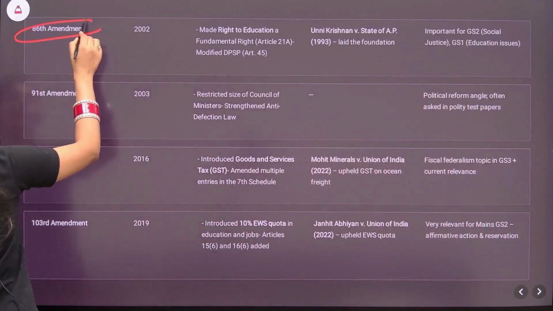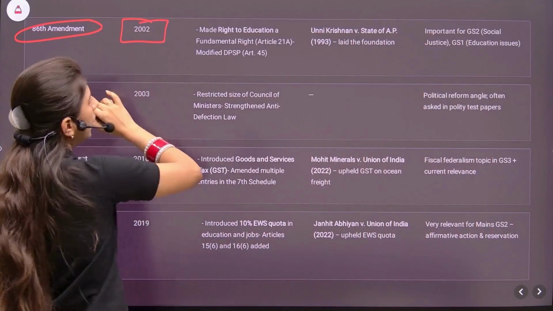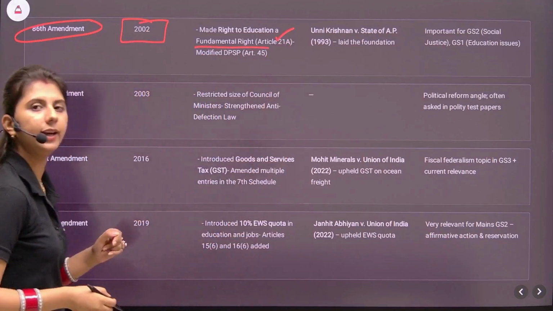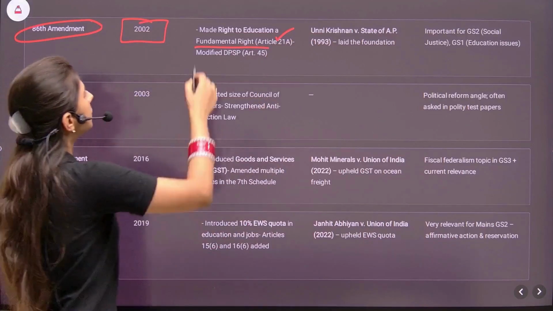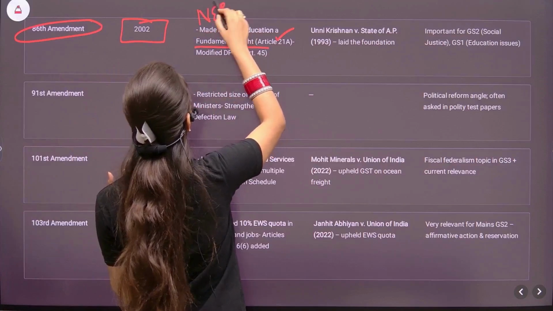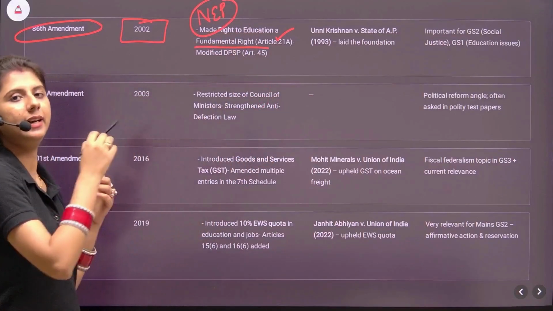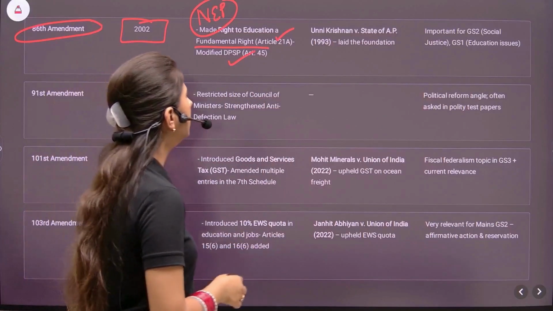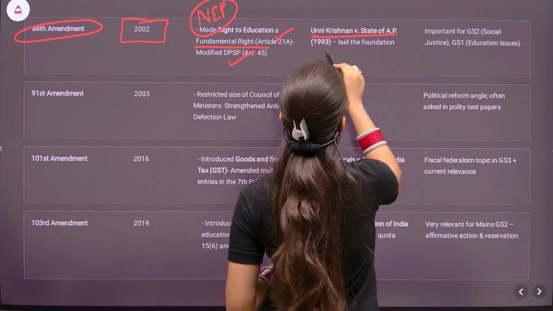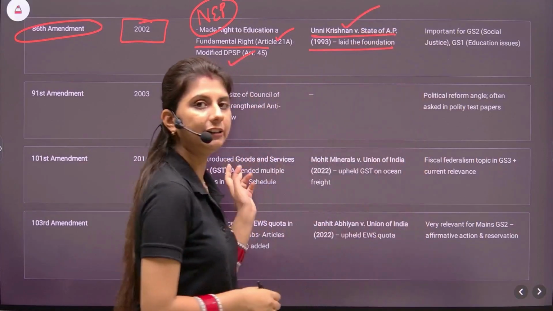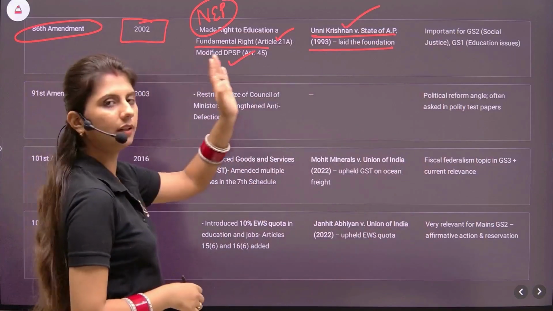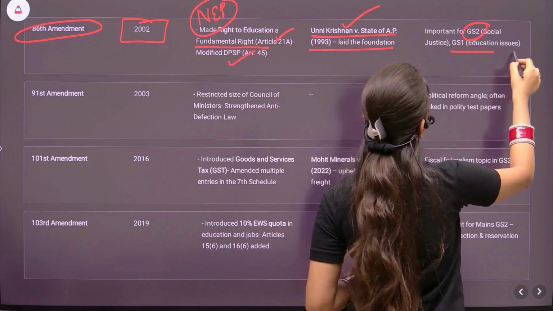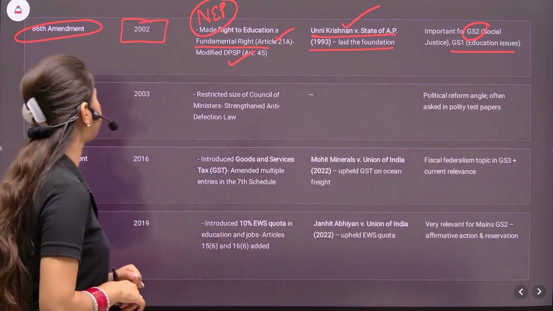86th Constitutional Amendment Act, year was 2002. It made the right to education a fundamental right under Article 21A. Extremely important because NEP was brought in and UPSC can ask any question on education anytime, and this will be helpful. So it modified the DPSP's Article 45. Unni Krishnan versus State of Andhra Pradesh laid the foundation. We'll read the 86th in context with the case. Important for GS2, that is social justice, and GS1 education issues.